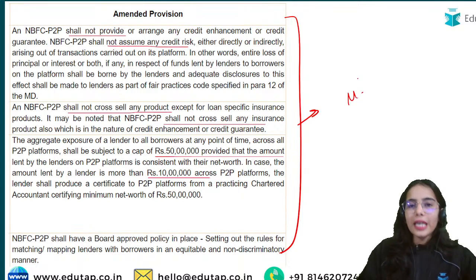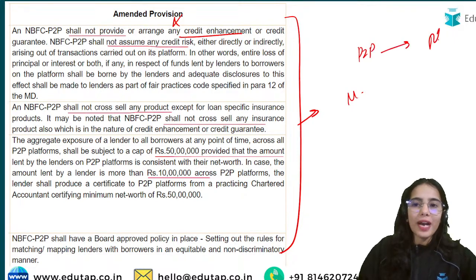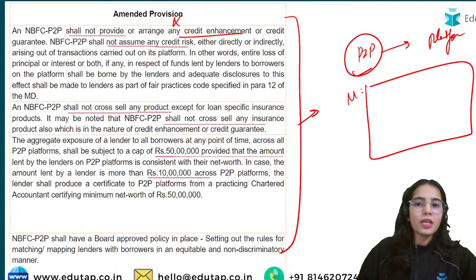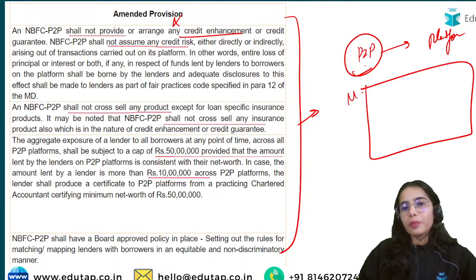First of all, the NBFC peer-to-peer shall not provide or arrange any credit enhancement. The peer-to-peer NBFC is only providing a platform. The only task of the peer-to-peer NBFC is to provide a platform. It cannot do any credit enhancement, cannot provide any credit, cannot guarantee any credit.